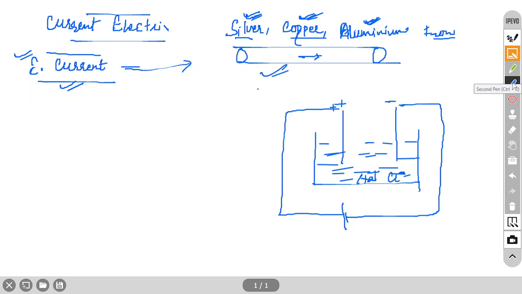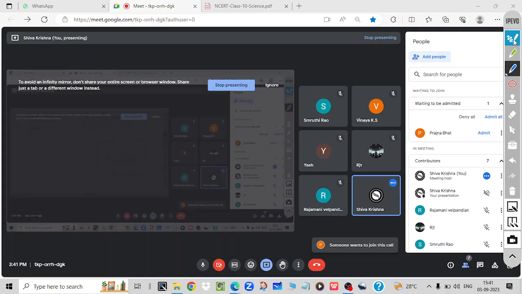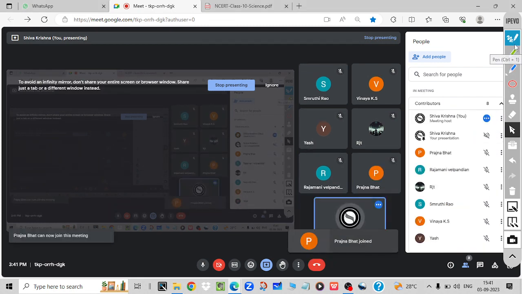So inside the electric wire, which one is the carrier? Pragya is coming now. Which is the carrier? Carrier means carrier of this electric current.